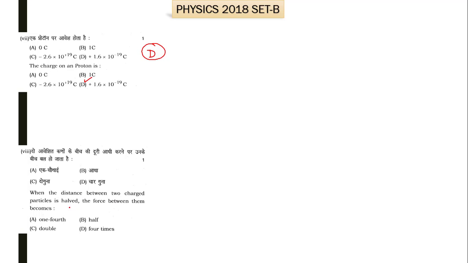When the distance between the two charged particles is halved, the force between them becomes? We know that F, the force between two charged particles, is given by Coulomb's law, which says it is inversely proportional to the square of the distance between them. Here the distance is halved, so in place of R we use R by 2. It becomes 1 by (R by 2) squared, and in this way we get 1 by R square and a 4 is there. So the new force becomes 4 times greater. So for the 8th part, D is the right option.